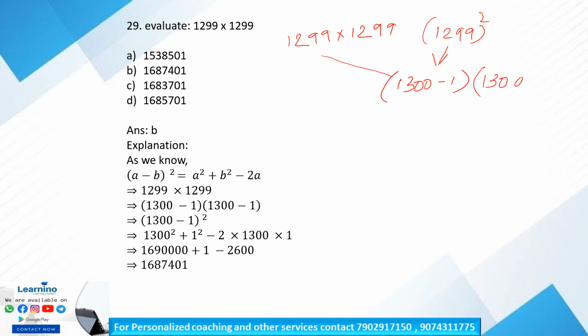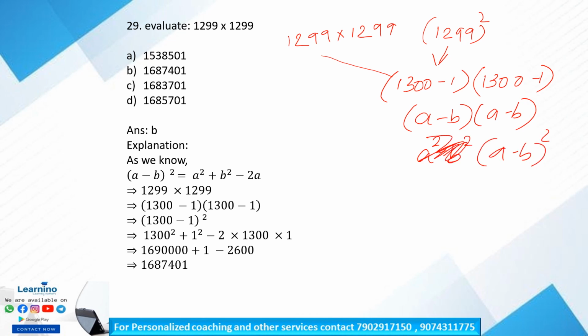into 1300 minus 1. So this is in the form of a minus b into a minus b, isn't it? Sorry, a minus b into a minus b can be written as a minus b the whole square. What is a minus b the whole square? It is a square plus b square minus 2ab. Isn't it? A minus b the whole square is equal to a square plus b square minus 2ab.